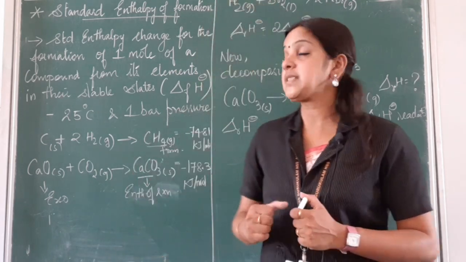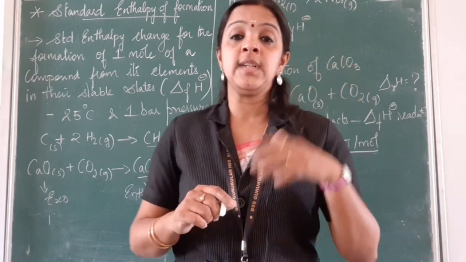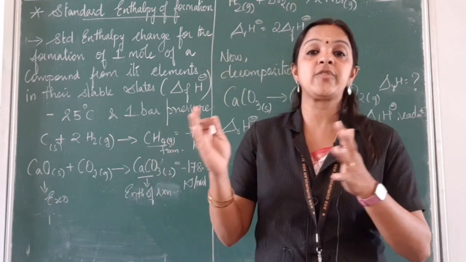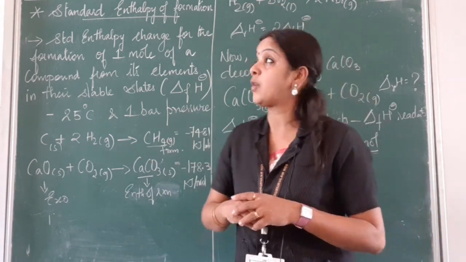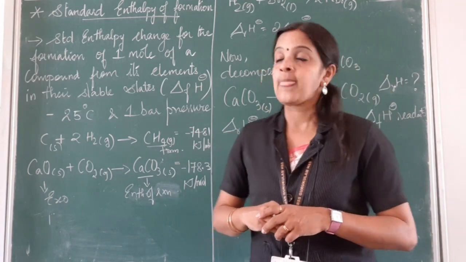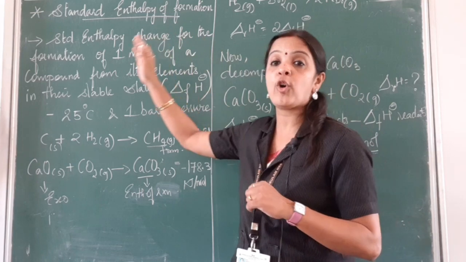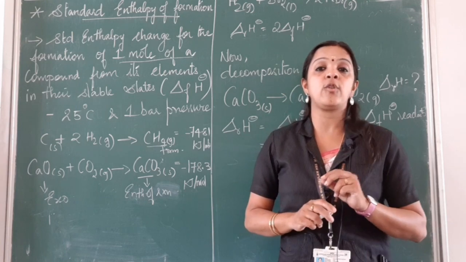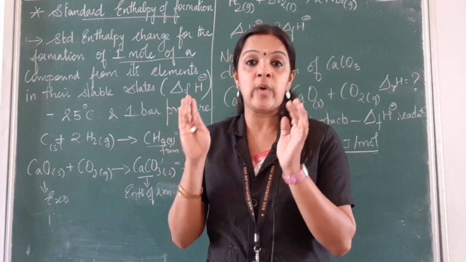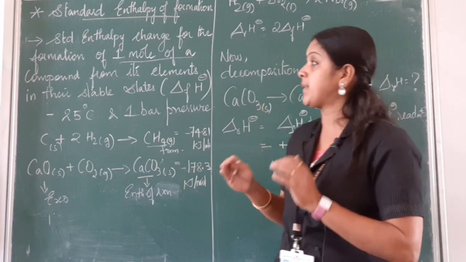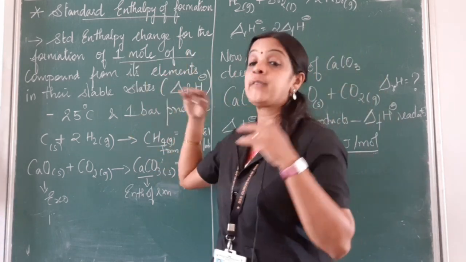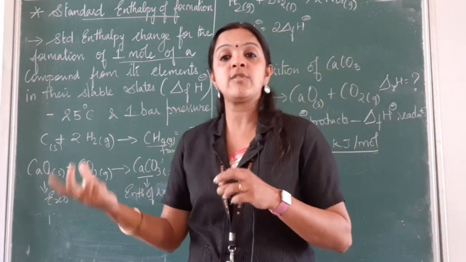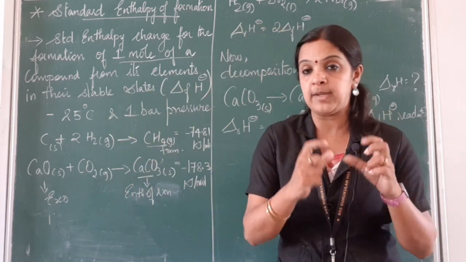Clear? So last class I was dealing with enthalpy of vaporization, fusion, you remember children, sublimation, all those phase transformations. Today we are going to learn about standard enthalpy of formation. That is the standard enthalpy change for the formation of 1 mole of a compound. We are going to discuss only 1 mole of a compound. That is the standard enthalpy change of formation. From where is this compound formed? From its own constituent elements, this 1 mole of compound will be formed.